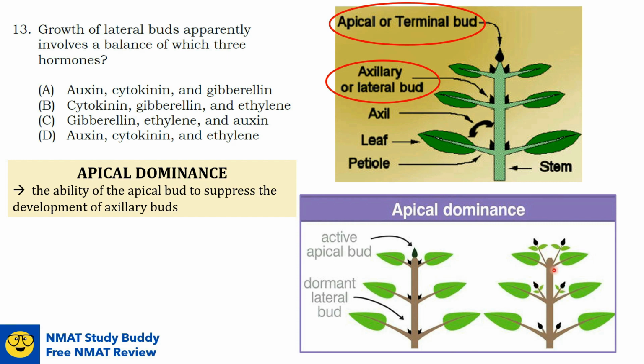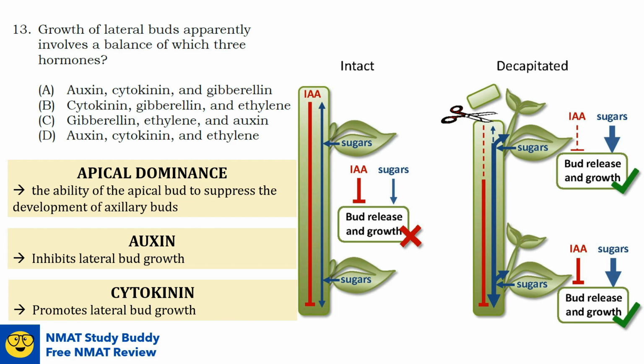So what's the reason for this? So in plants, the apical bud is a preferred sugar sink and a major site of auxin biosynthesis. So IAA is just auxin. So auxin is a plant hormone that has long been known to inhibit lateral bud growth.